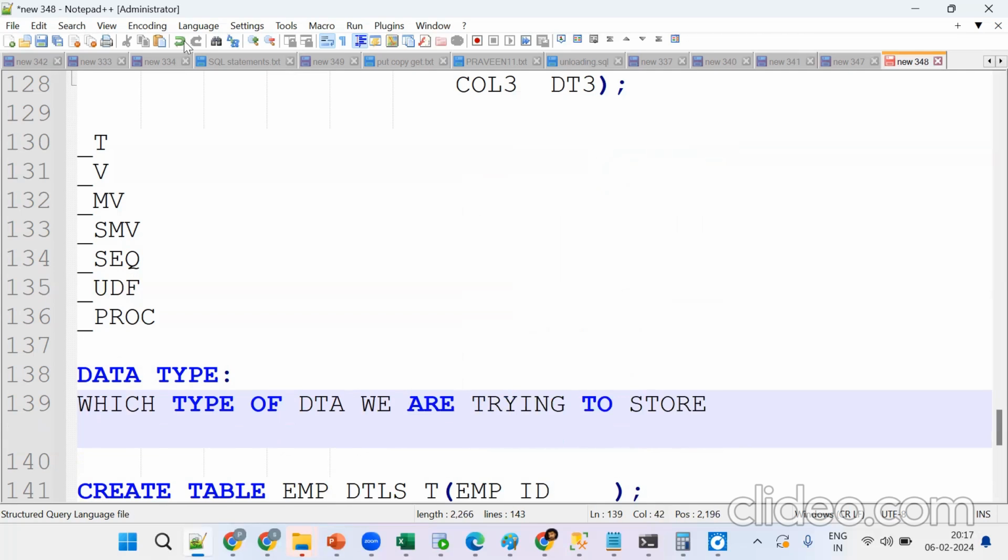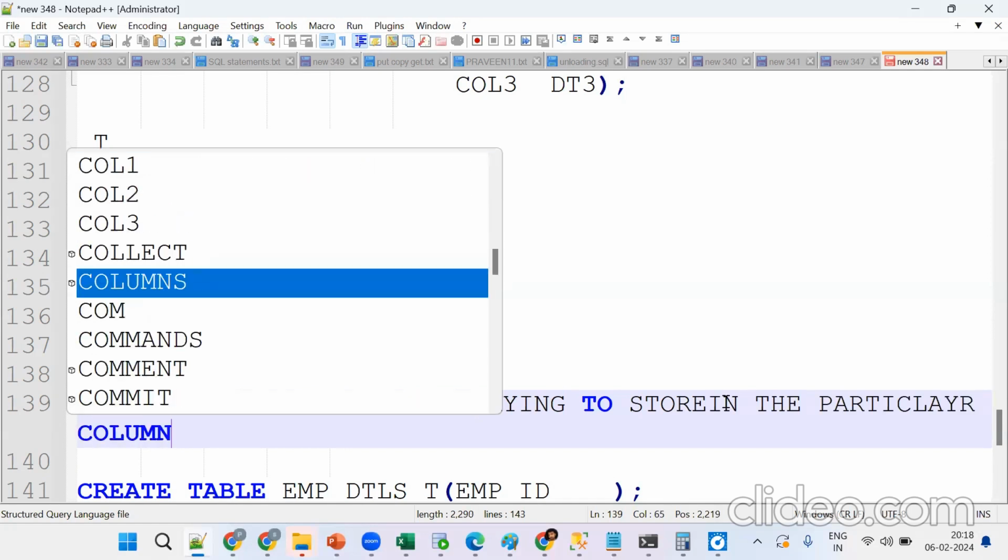Okay, one second. Allocate memory. Which type of data are we trying to store? In the particular column. Okay, give me one second.